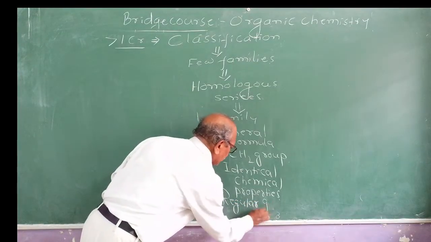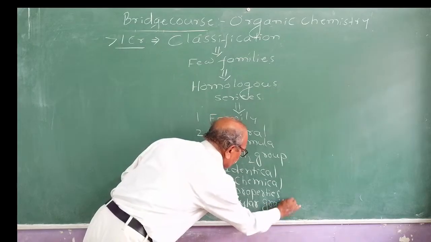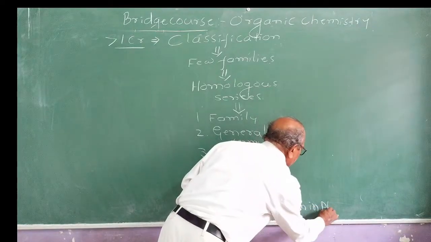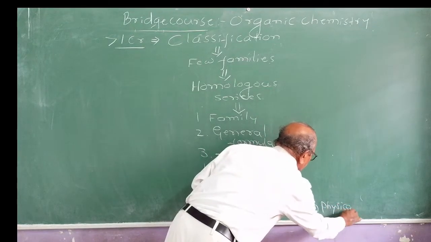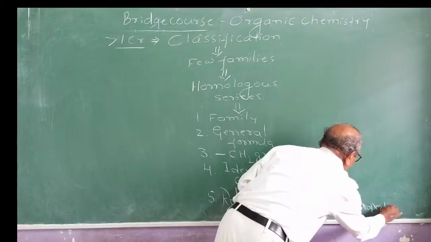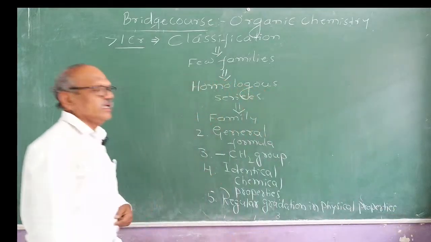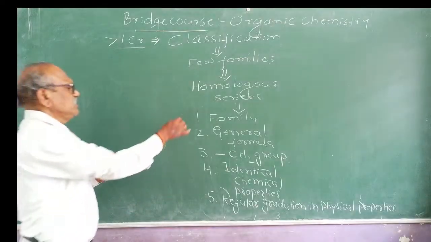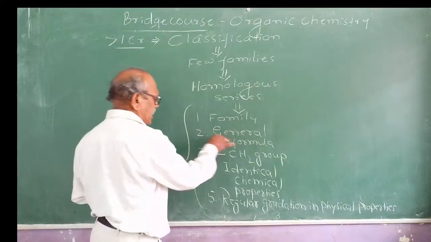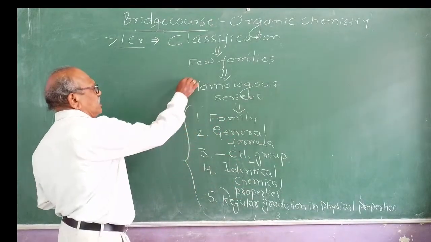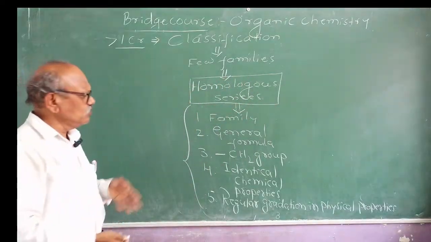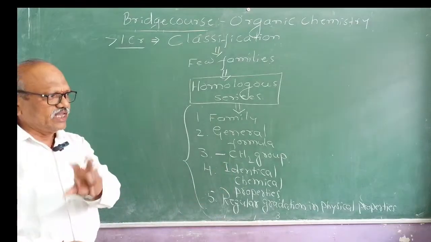What is the meaning of regular gradation in physical properties? What are the physical properties of organic compounds? Physical properties like melting point, boiling point, solubility, they are all physical properties. So this is the complete definition of a homologous series. Try to remember a definition by writing the keywords. Generally, in the PUC-II evaluation, how to memorize the definition? You don't use sentences. Collect the keywords from it.